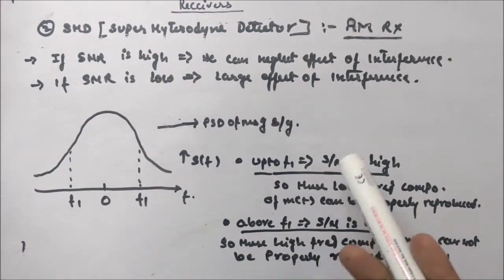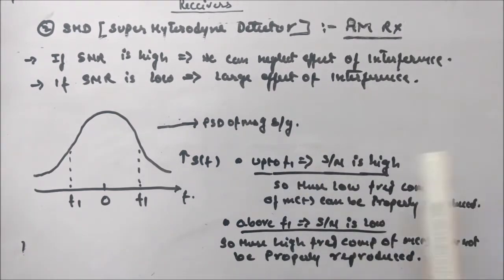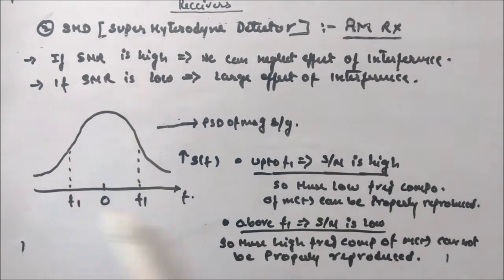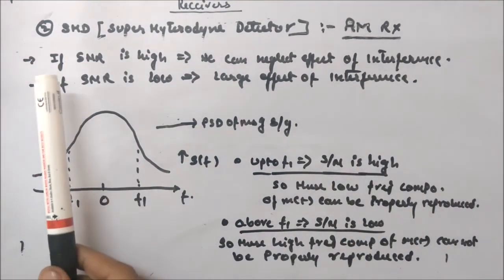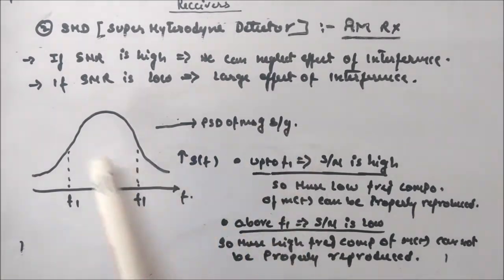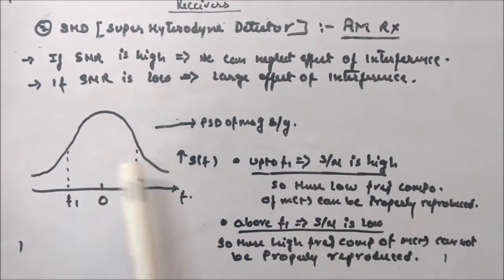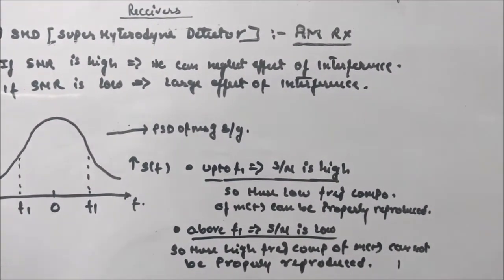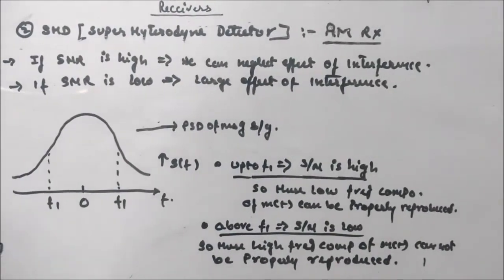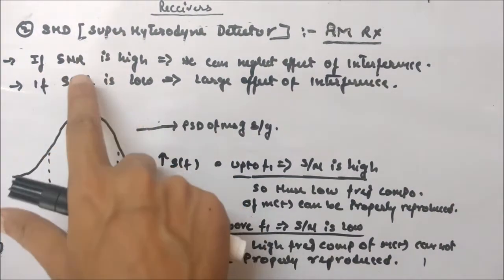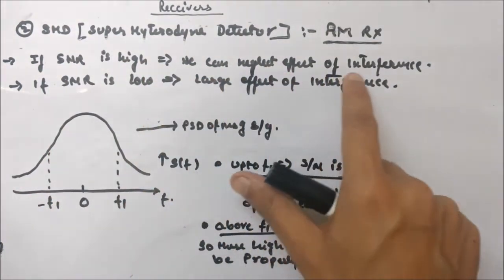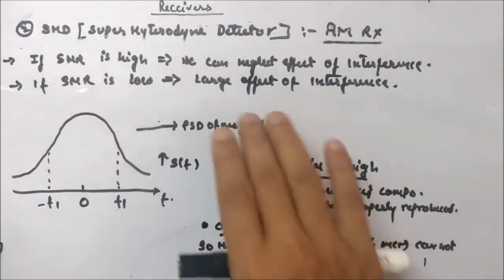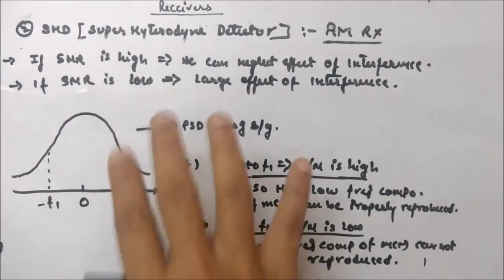Before moving on to pre-emphasis (PE) and de-emphasis (DE) circuits, we will see what they are going to do. Suppose you have a power spectral density of a message signal like this, where on the y-axis you have S(f) and on the x-axis you have f. I have marked two points, f1 and minus f1. If the SNR is high, we can neglect the effect of interference, and if the SNR is low, there will be a large effect of interference. This is what we'll assume.